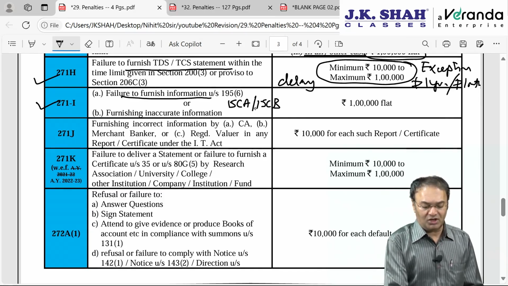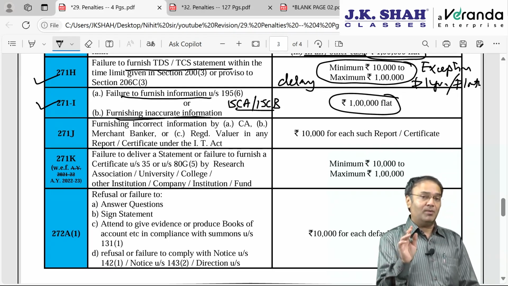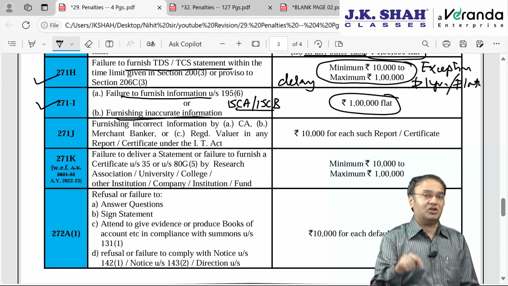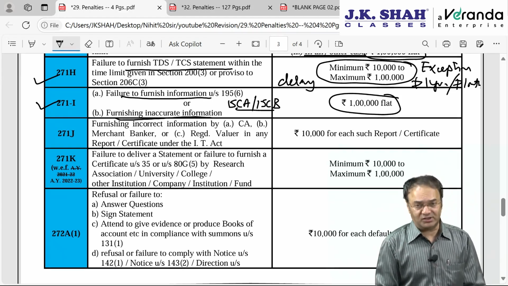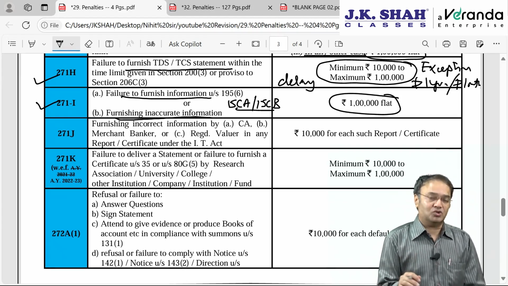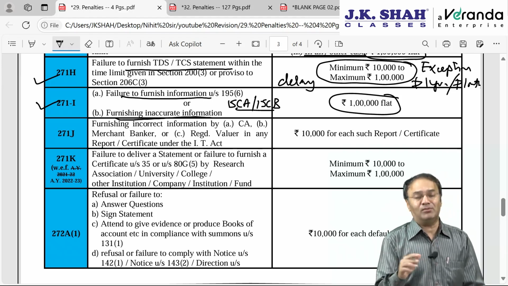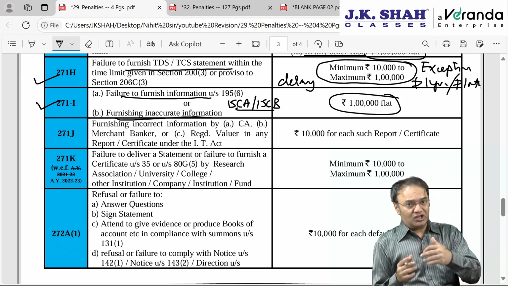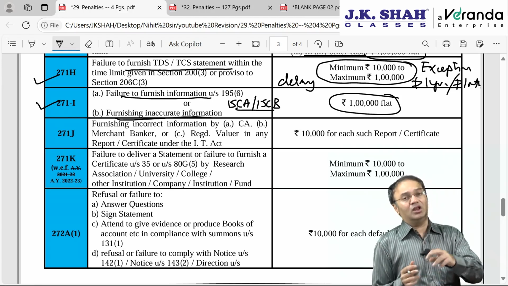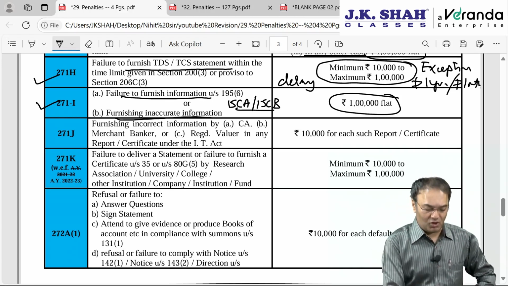Failure to furnish that information in form 15CA CB, or furnishing inaccurate particulars, will attract 1 lakh rupees of penalty. Remember, 1 lakh rupees is for each certificate, and is not in totality. So if your client has 10 payments to 10 different people, for which 10 different certificates were to be issued, then the penalty can go up to 10 lakh rupees if not furnished.